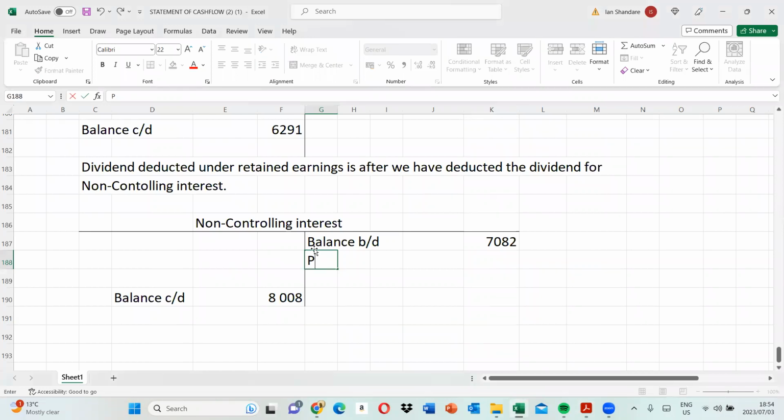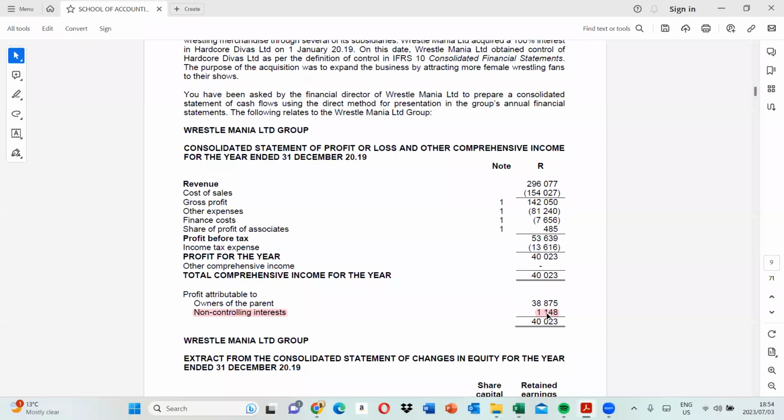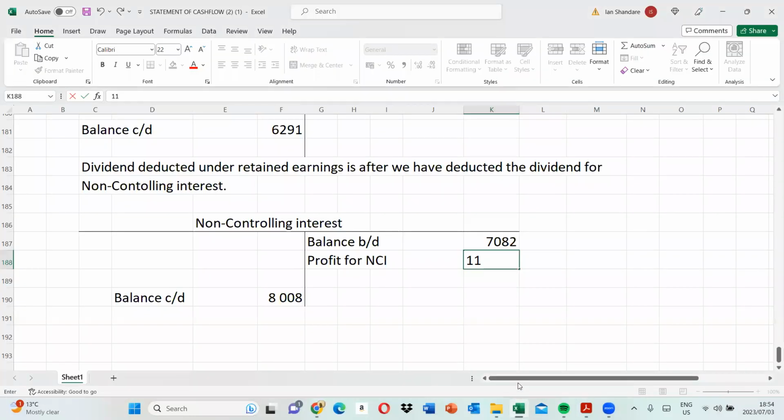So that's the profit, 1148. Let's see what is our balancing amount there.